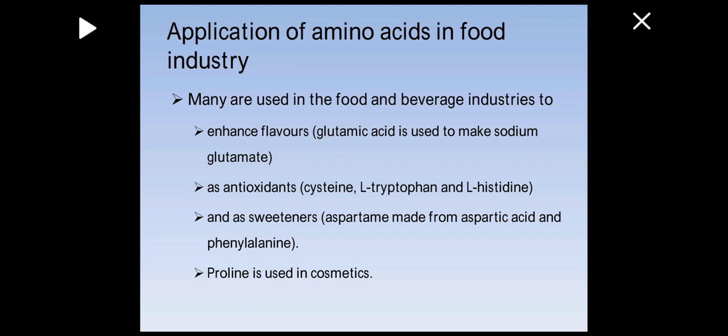And some of the amino acids are used as antioxidants like cysteine, L-tryptophan, and L-histidine, and antioxidants are very good for the health of human beings. As sweeteners, for example, aspartame, it is made from aspartic acid and phenylalanine, and proline is used in cosmetics. So there are different applications of amino acids which are produced by the process of microbial fermentation in the food industry.